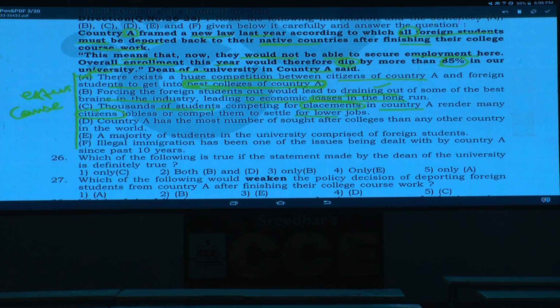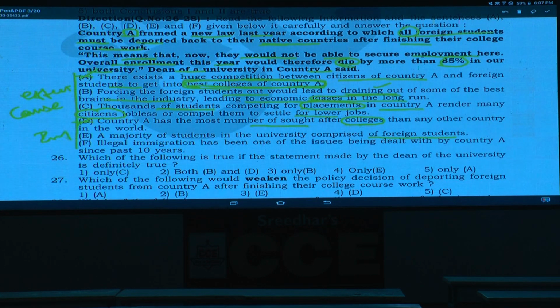The next one, country A has the most number of sought after colleges. Is he talking anything regarding the number of colleges? This is ruled out. A majority of students in the university comprised of foreign students. Yes, what can we say about this one? Can you say anything regarding this or not? Yes. How to infer this? Because of this law, 85% of enrollments will come down. Why? Because outside people are not joining. That means around 85% of the students belong to outside, that is foreign students, and this can be inferred.